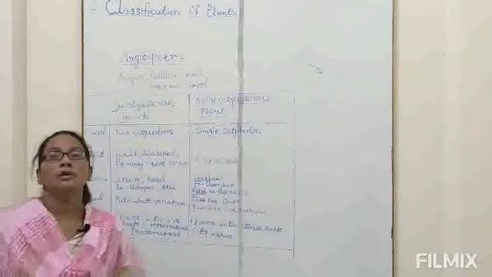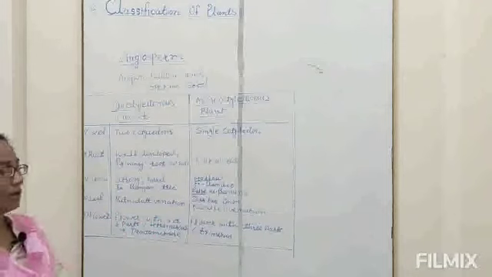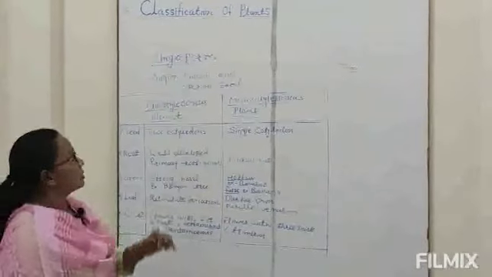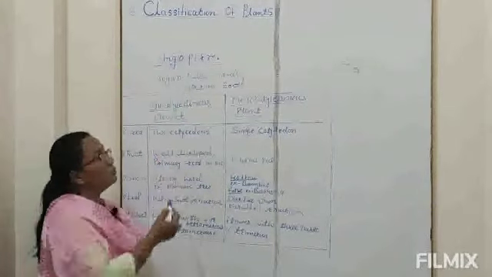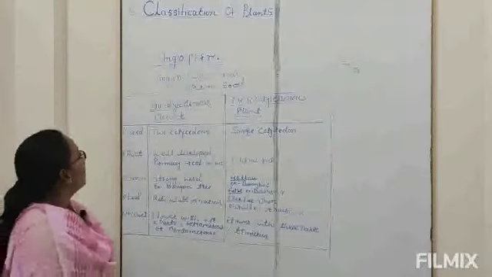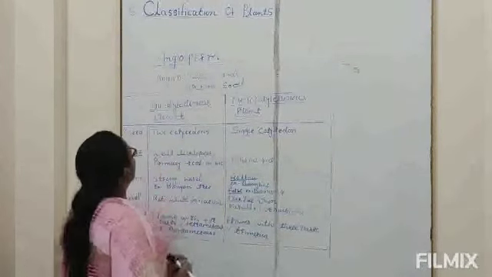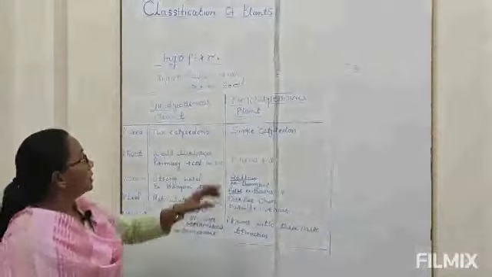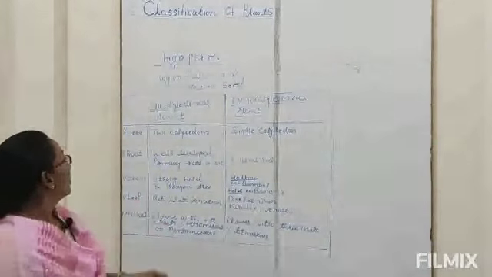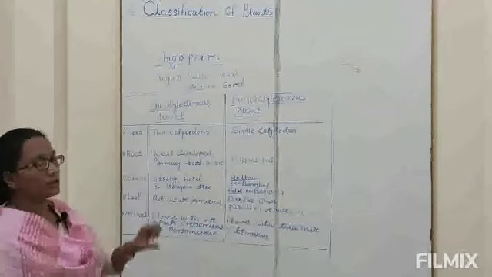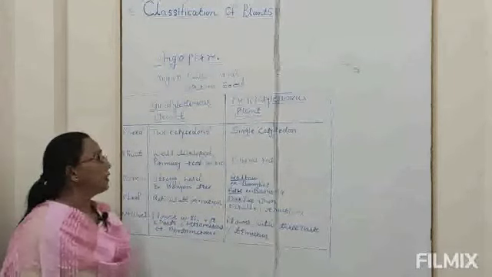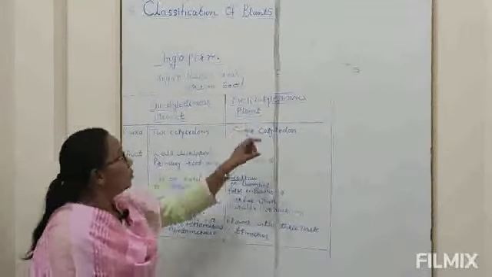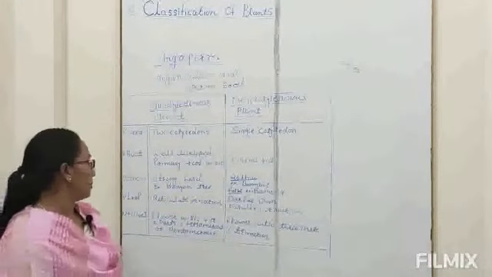Now we see the difference between monocotyledonous plants and dicotyledonous plants. First we see the seed. In dicotyledonous plants, seeds divide into two equal cotyledons. And in monocotyledons, the seeds cannot be divided into two cotyledons, so it is called monocotyledons. Root. In dicotyledonous plants, the root is a well developed primary root, called the taproot. And in monocotyledonous plants, the root is fibrous.